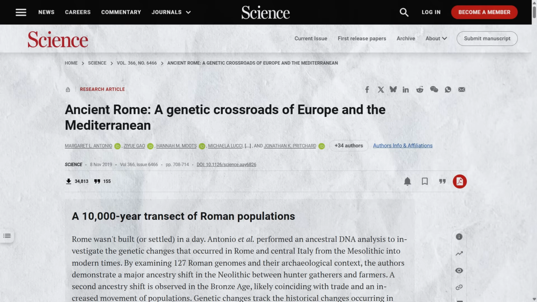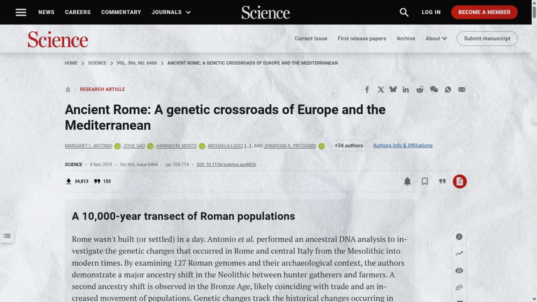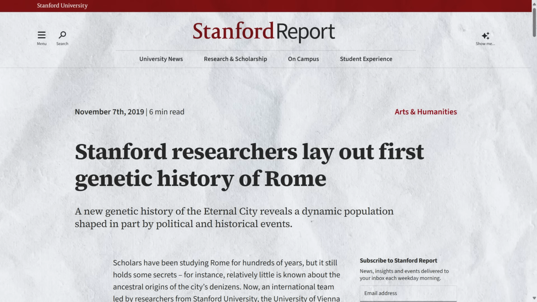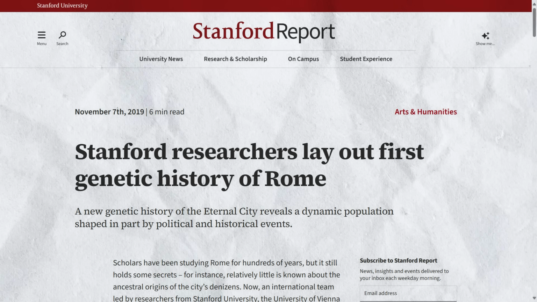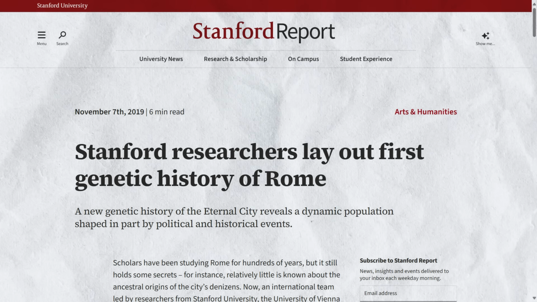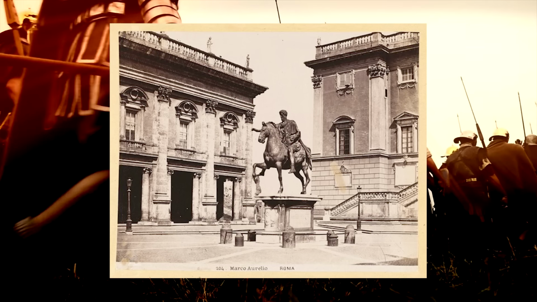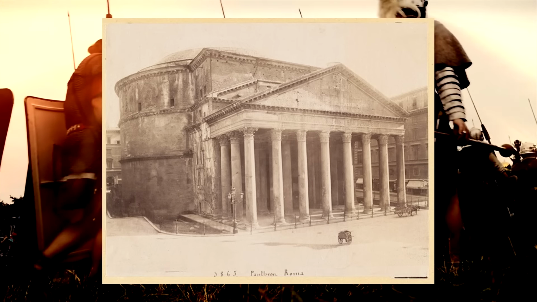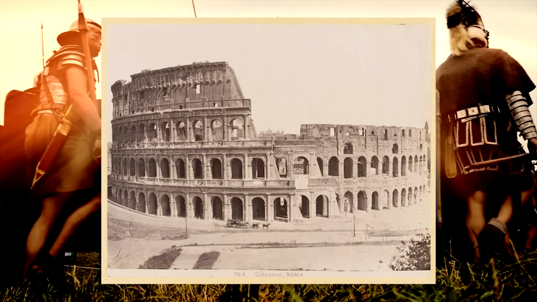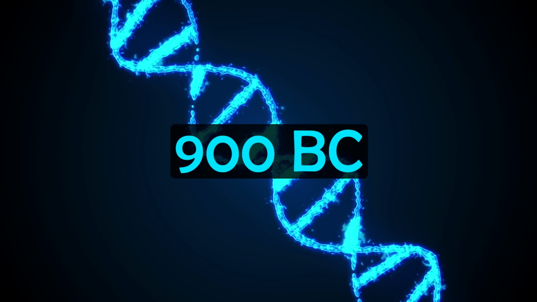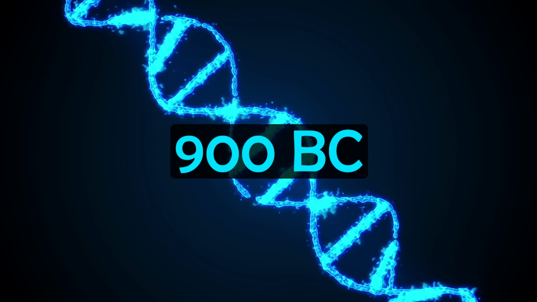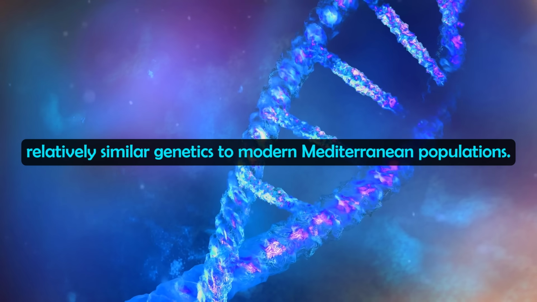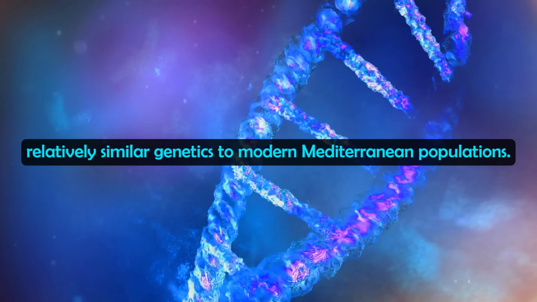Now, a massive academic study from 2019 was published in Science that looked at the genetics of the city of ancient Rome. The study was led by researchers from Stanford University, and they analysed 127 Roman genomes spanning the past 12,000 years. Now, they go through how the ancient ancestry of Romans was basically a mix of these three sources we discussed earlier. And by around 900 BC, roughly when the city of ancient Rome was founded, the authors note that the inhabitants of central Italy had relatively similar genetics to modern Mediterranean populations.